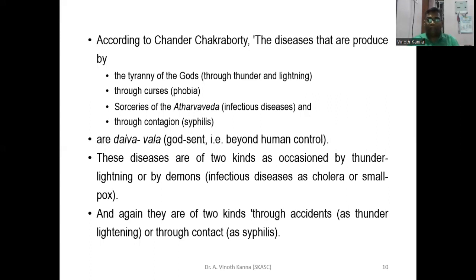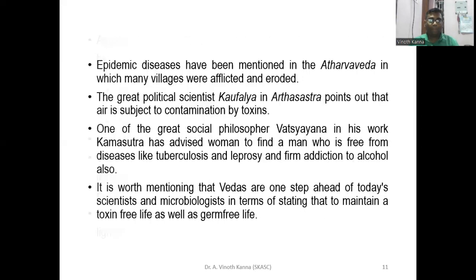And the Deva Bala is another mode by which disease is produced. This is where a god is said to send the disease, which we can call beyond human control. Diseases like cholera and smallpox are called demons, and they are said to come to our earth through thunder and lightning. Whereas diseases like syphilis and some others come to people through accidents, by some contact mode.